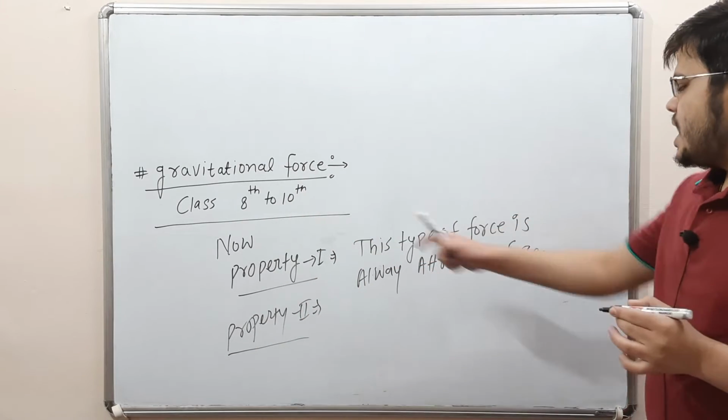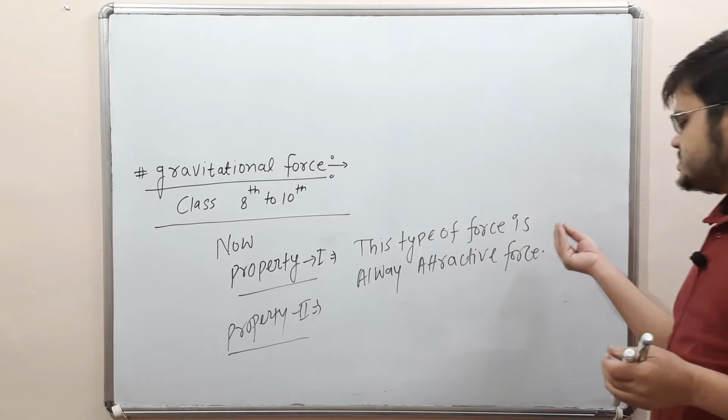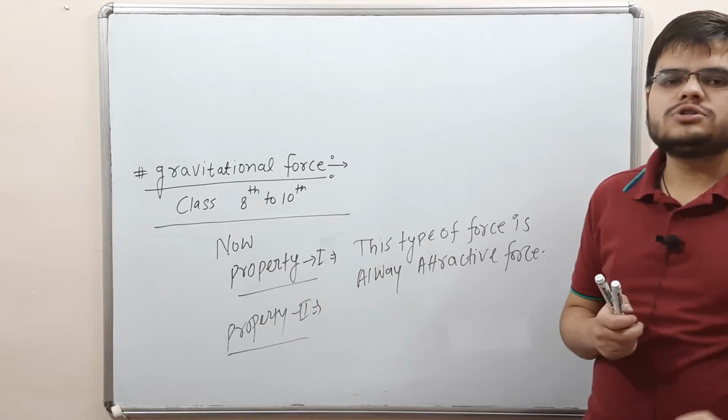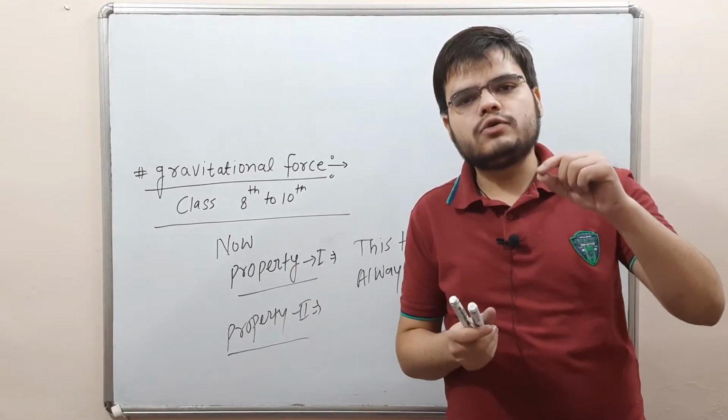I think we have taken the first property: this force is always attractive force, it cannot be a repulsive force.